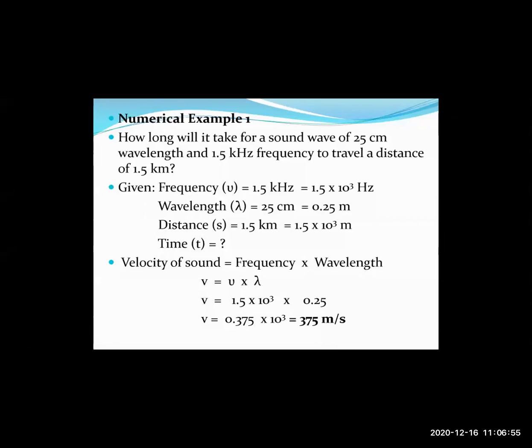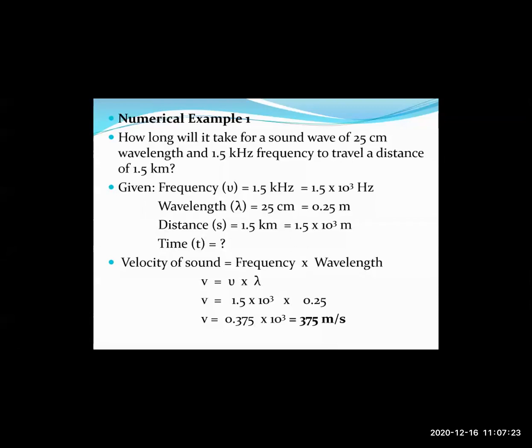sound wave. Okay. So we know that velocity of the sound wave equals frequency into wavelength. So V equals nu into lambda, right? So from the above given terms, we can substitute in the formula. So V equals 1.5 into 10 raised to 3 into 0.25. So that will be V equals 0.375 into 10 raised to 3, that equals 375 meters per second, right?